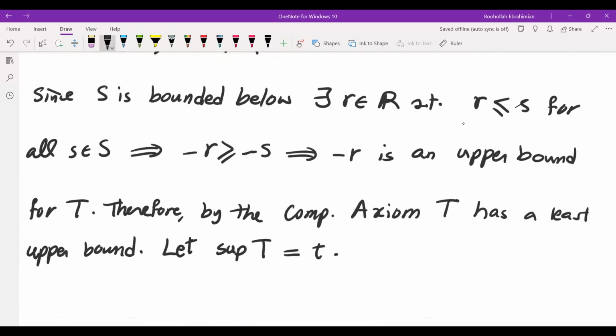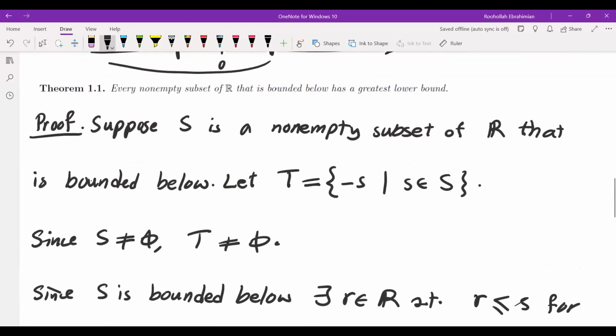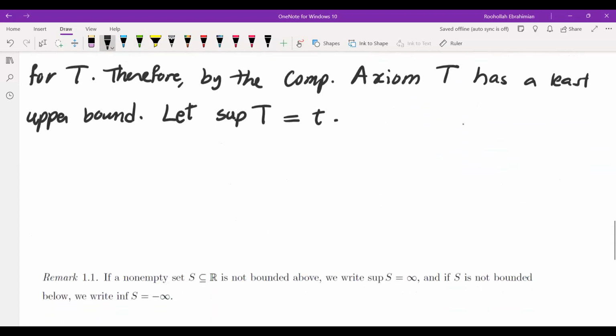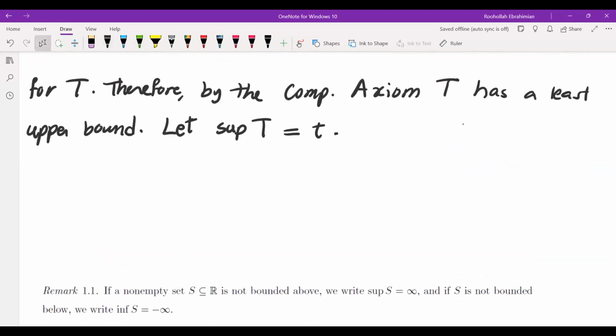We will show that, in fact, the infimum of S is negative t. So going back to the diagram, if this would be our T, and this is the supremum of T, then this would be the infimum of S. So this would be negative supremum of T. So we're going to prove that. And how do we prove that? So the claim is the infimum of S is equal to negative t.